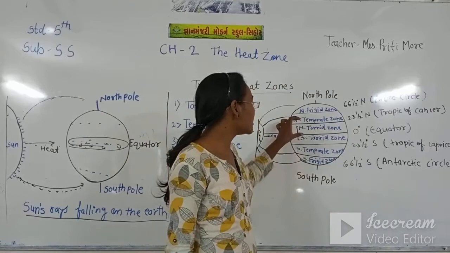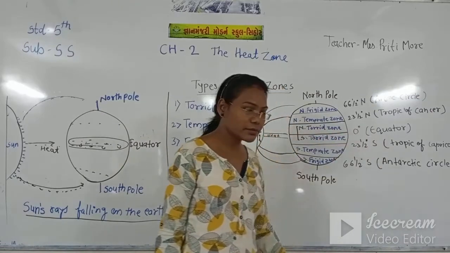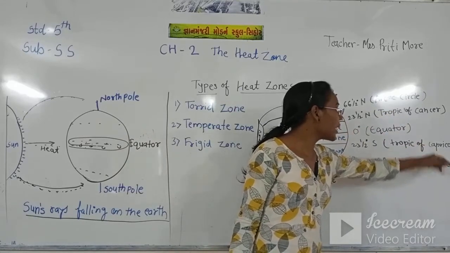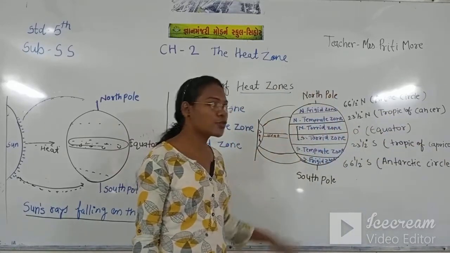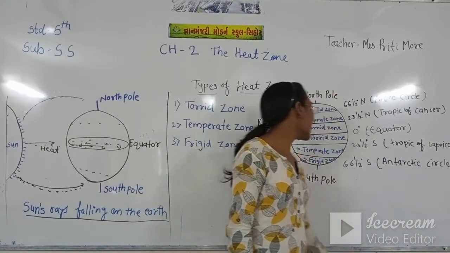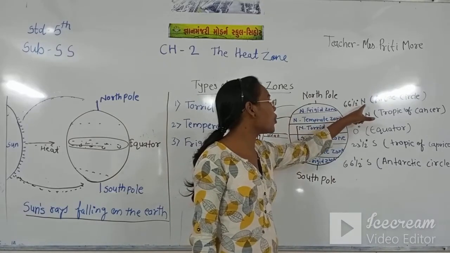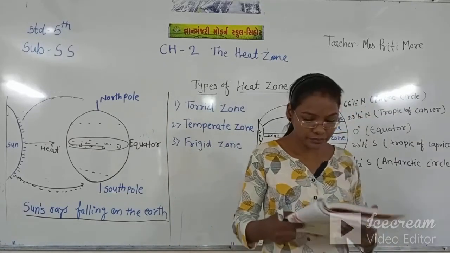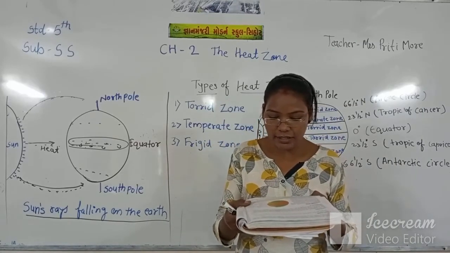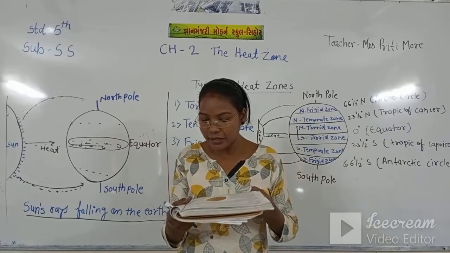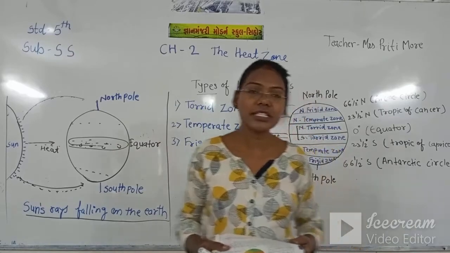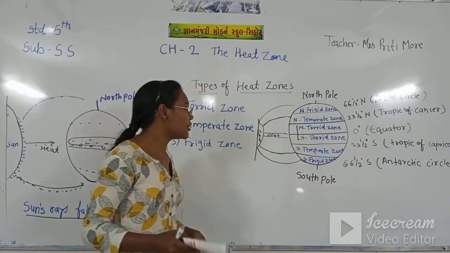Right? As we have seen, the torrid zone is called the equator, and the temperate zone is called the Tropic of Cancer and Tropic of Capricorn. Like that, the south frigid zone is called the Antarctic Circle, and the north frigid zone is called the Arctic Circle. The frigid zone lies between the Arctic Circle and the North Pole, and the Antarctic Circle and the South Pole. Frigid means very cold.